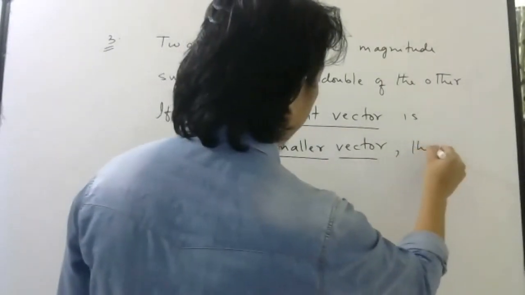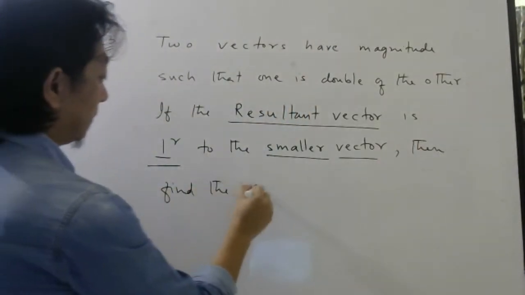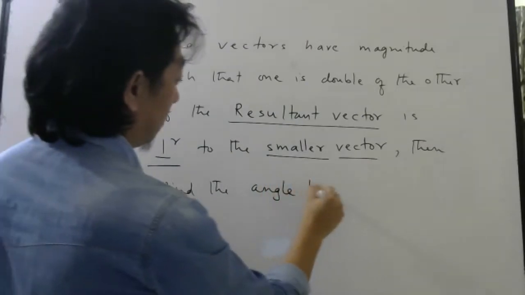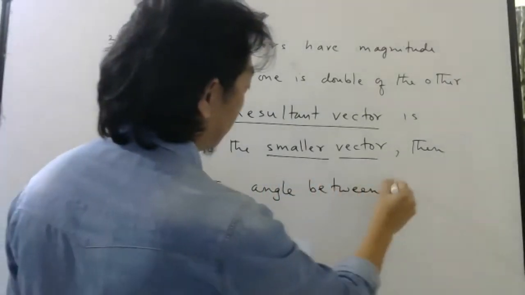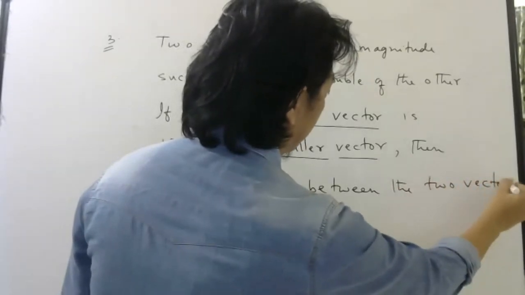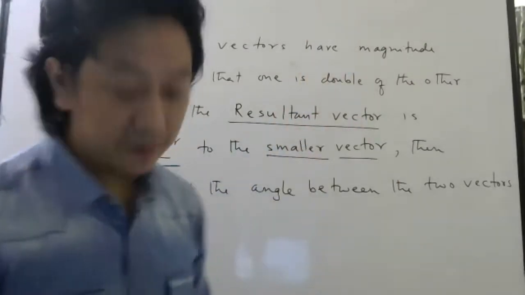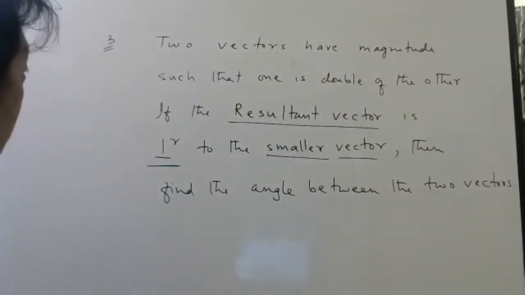Then find the angle between the two vectors. Here two vectors means those two which you are adding, not the resultant. Okay. So try this one.